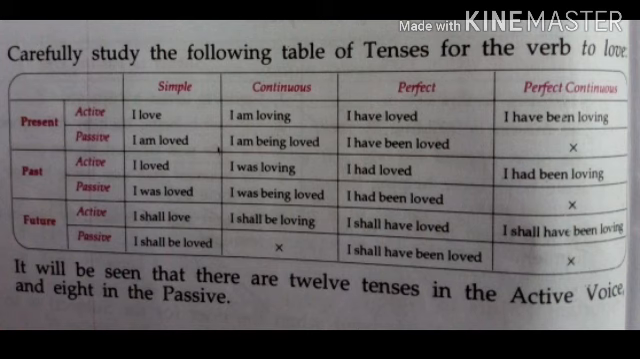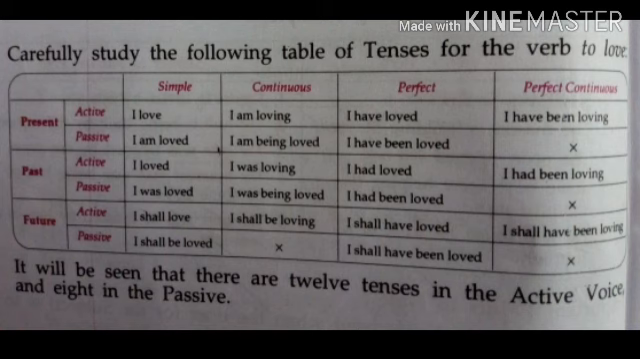Same like that, in past simple, in active I loved will be converted into I was loved. I was loving will be converted into I was being loved. I had loved, instead of that we will write I had been loved, and I had been loving is not changed. See now, in future tense, in active I shall love, so I shall be loved. I shall be loving, no need to change. I shall have loved, so I shall have been loved, and then I shall have been loving.